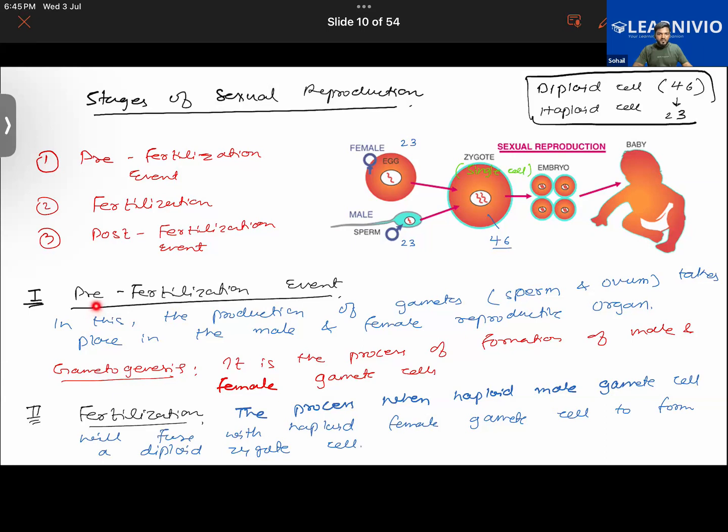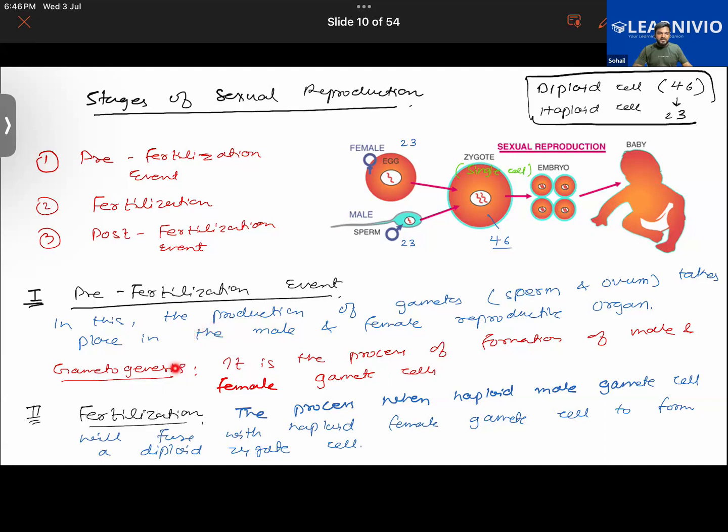Before. So it is an event happening before fertilization. That's why it is called pre-fertilization. Furthermore, this process of formation of male and female sex cells is also called gametogenesis. If you read this term somewhere, it means the process of formation of male and female gamete cells.